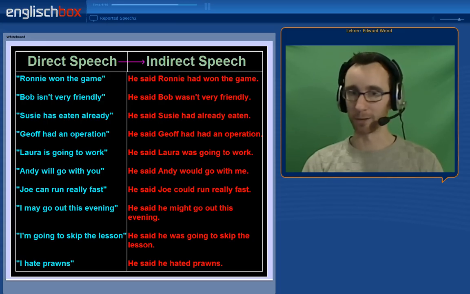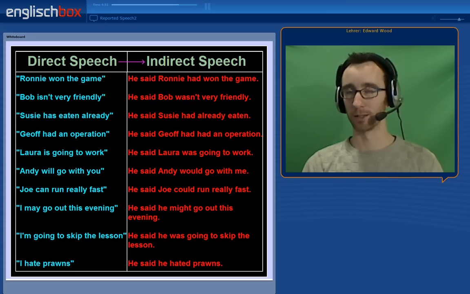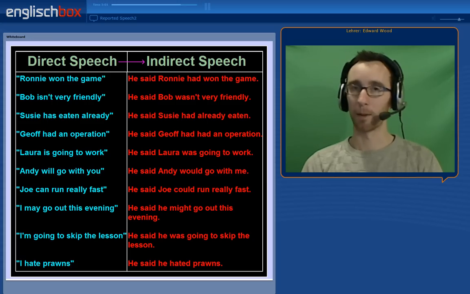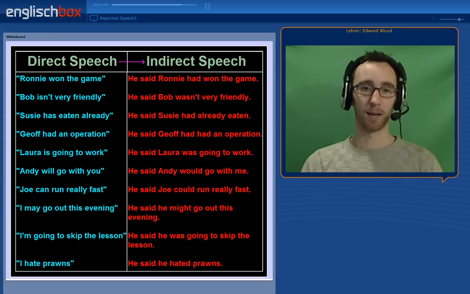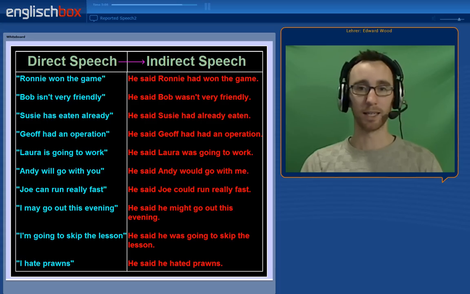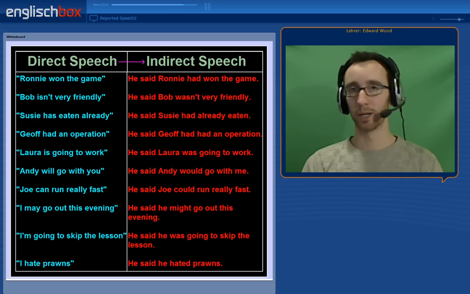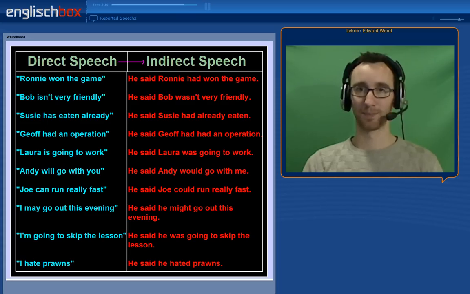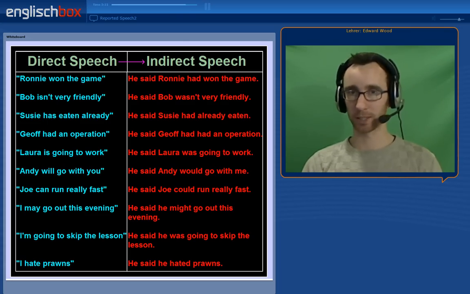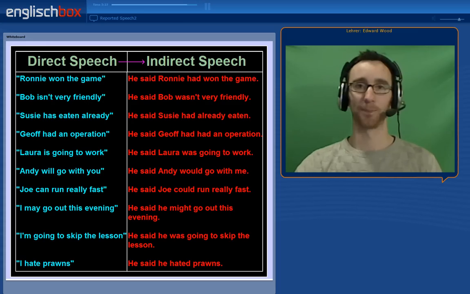"Joe can run really fast." He said Joe could run really fast. Can to could. "I may go out this evening." He said he might go out this evening. May to might. "I'm going to skip the lesson." He was going to skip the lesson. So future with going to, was going to in the reported or indirect speech. And finally, "I hate prawns." Very true. He said he hated prawns. Present simple to past simple.